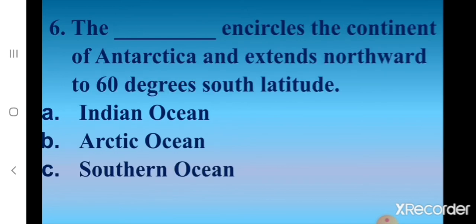Sixth one. The dash encircles the continent of Antarctica and extends northward to 60 degrees south latitude. A. Indian Ocean. B. Arctic Ocean. C. Southern Ocean. What's the correct answer? Correct. C. Southern Ocean. The Southern Ocean encircles the continent of Antarctica and extends northward to 60 degrees south latitude.